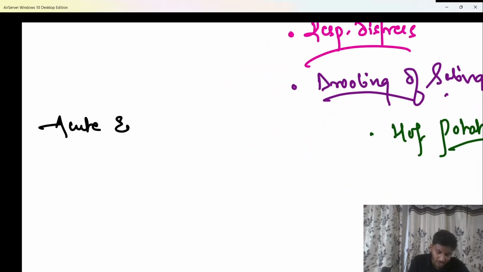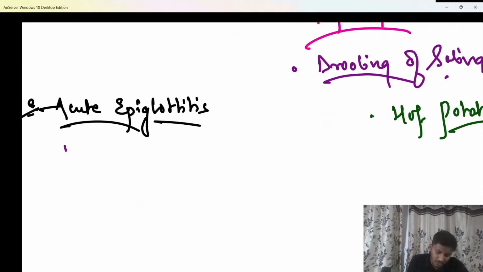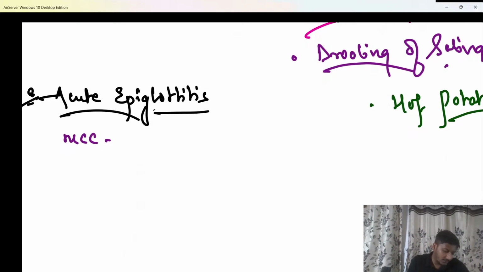If I talk about acute epiglottitis, we know it is infection of the supraglottis, but the most common site affected is the epiglottis. What is the most common cause of acute epiglottitis? Tell me. Most common cause of acute epiglottitis.